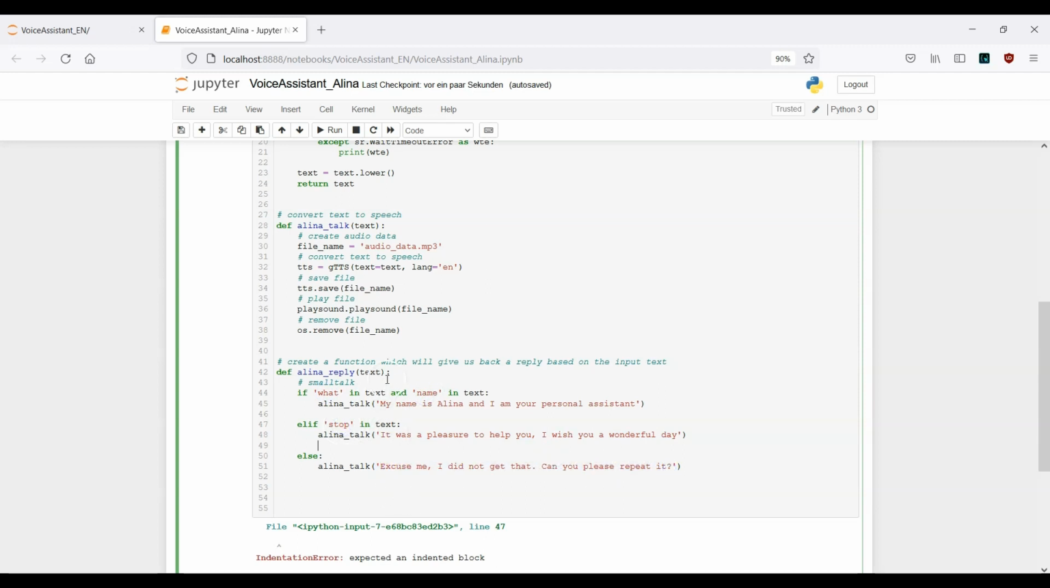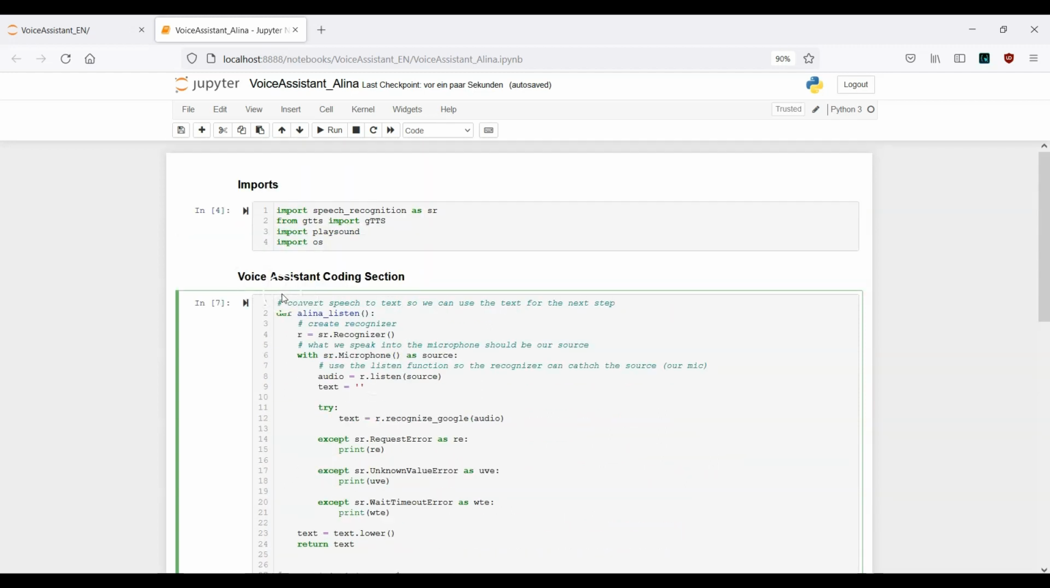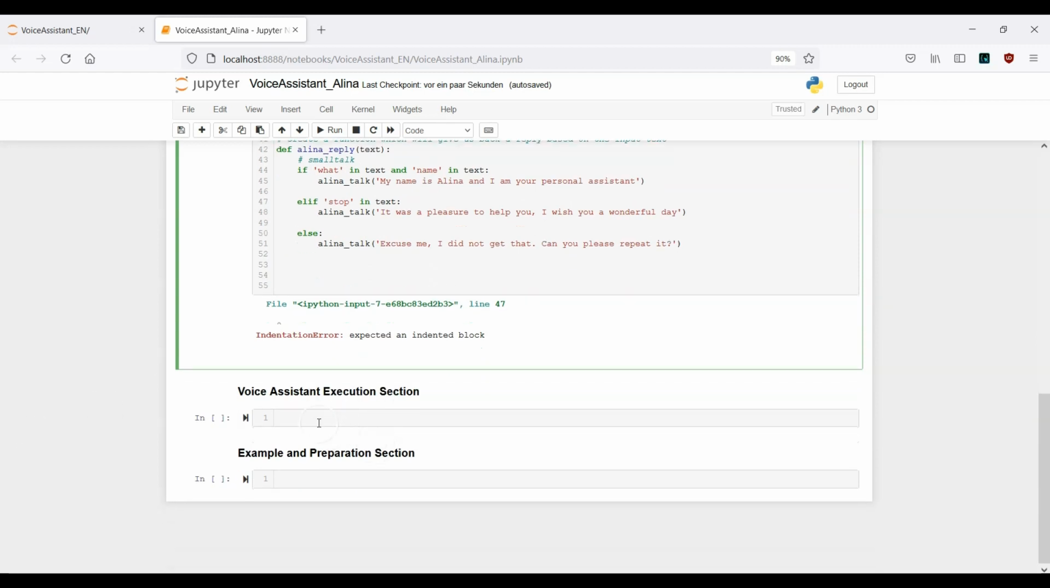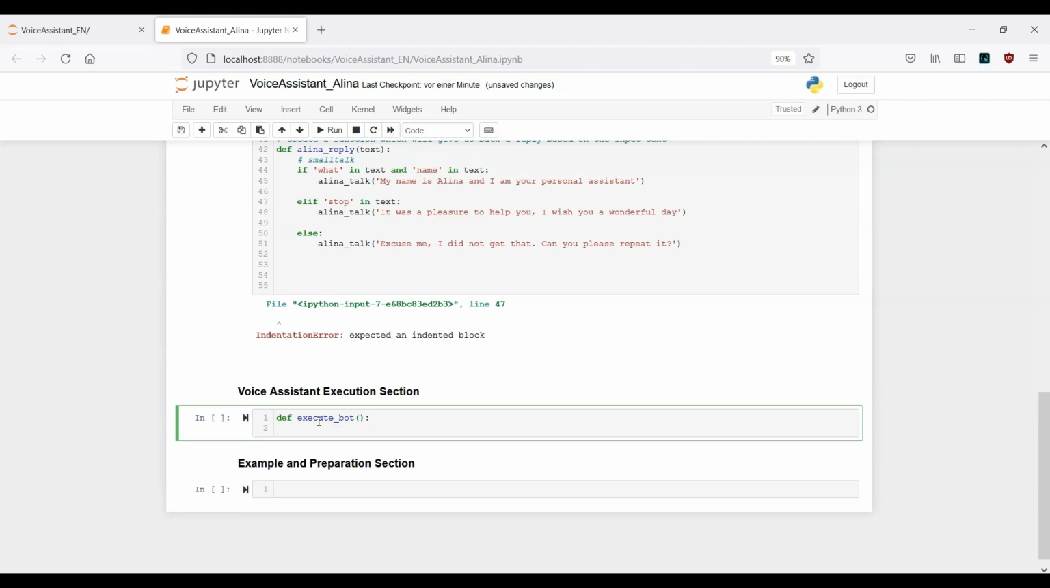Okay, so this is actually our first example. Okay, here we are inside this voice assistant coding section, and now we actually need to execute this assistant here. Okay, so let's go ahead and provide another function. So it's execute_bot. And now what we want to do here is work with a while loop.